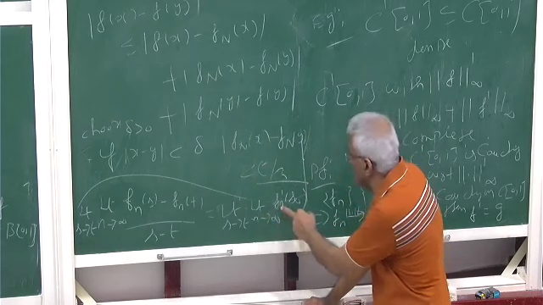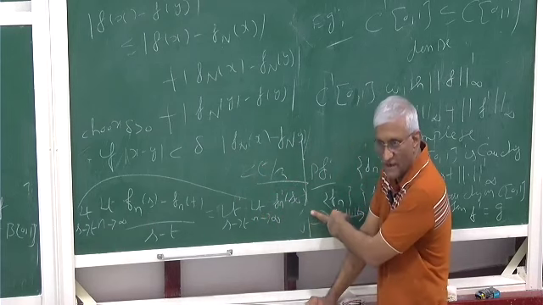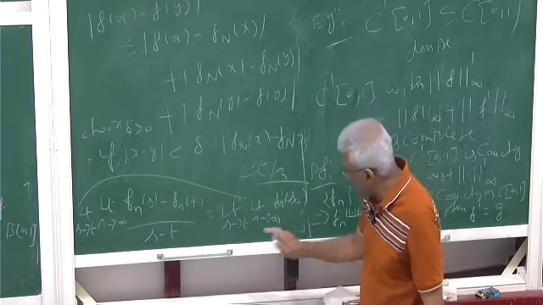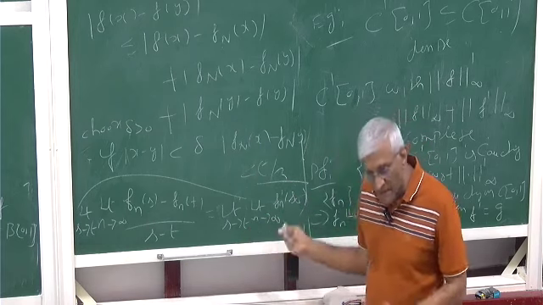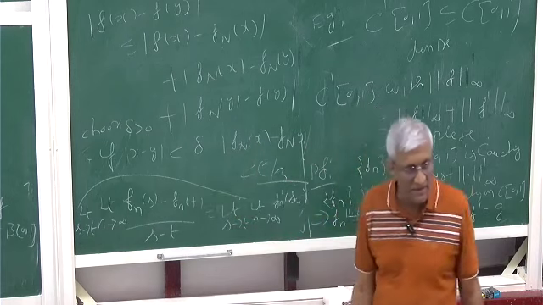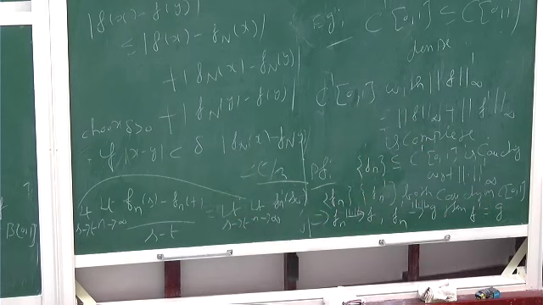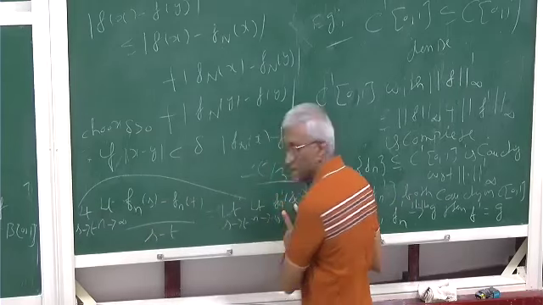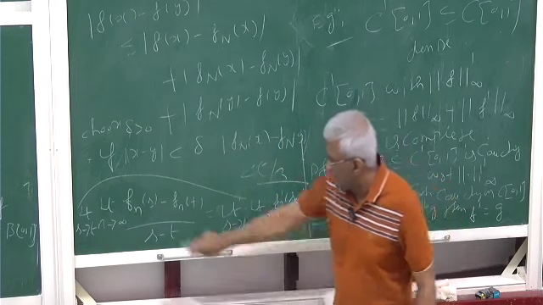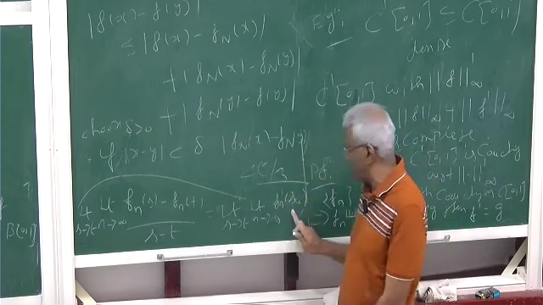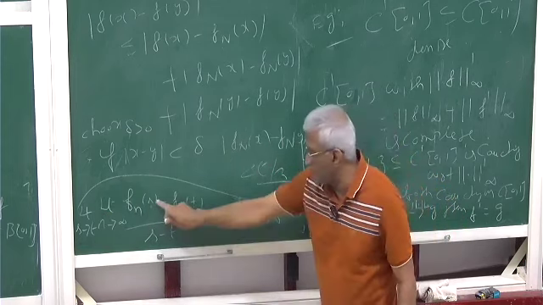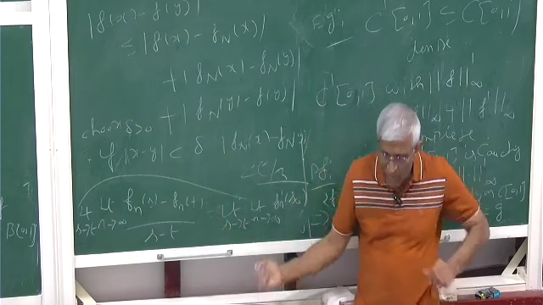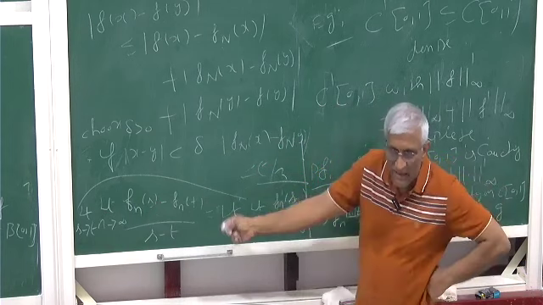So limit N going to infinity of Fn prime of S naught will be G of S naught. So now you take the limit S going to T. That is precisely F prime at T. That limit exists. This is the mean value theorem. Without the limit, you are writing that Fn of S minus Fn of T divided by S minus T equals Fn prime of S naught for something between S and T. I'm using the mean value theorem, then I am applying these two limits.